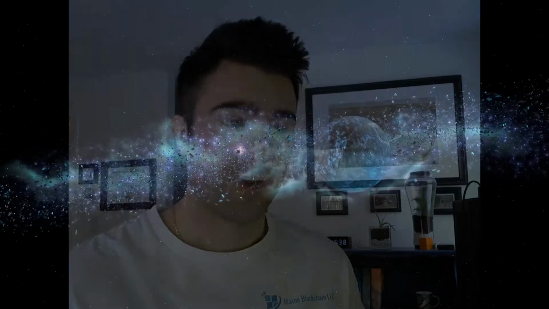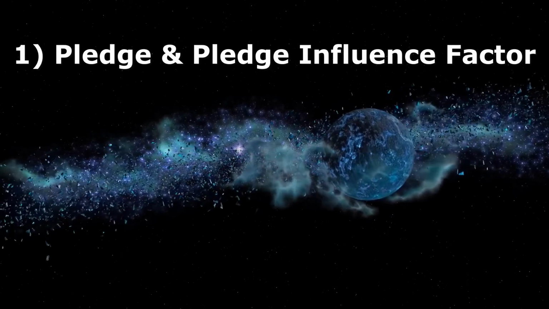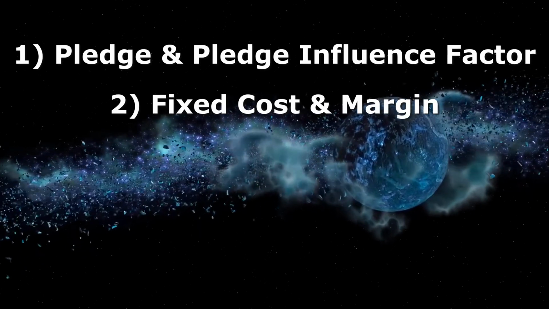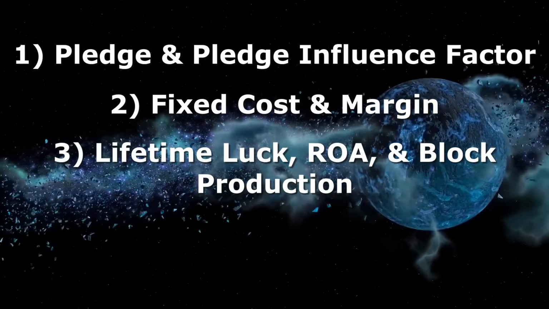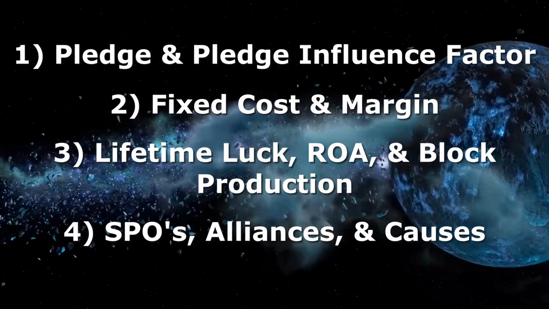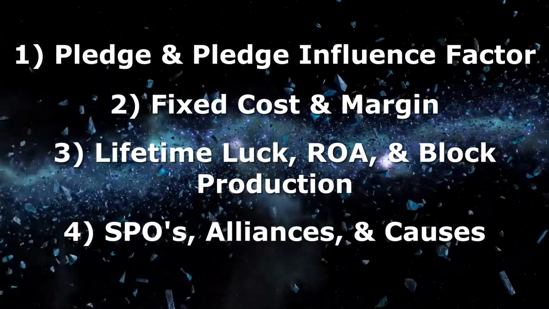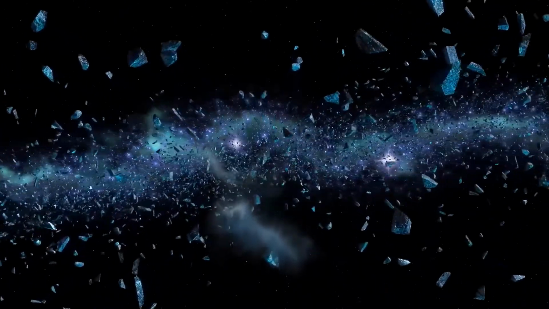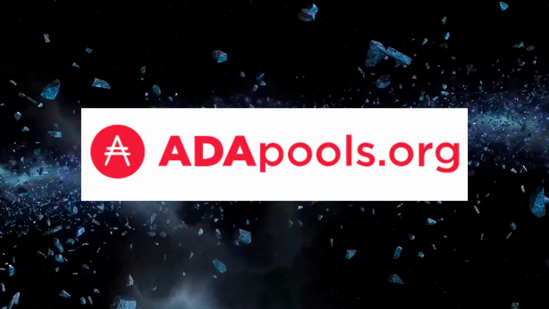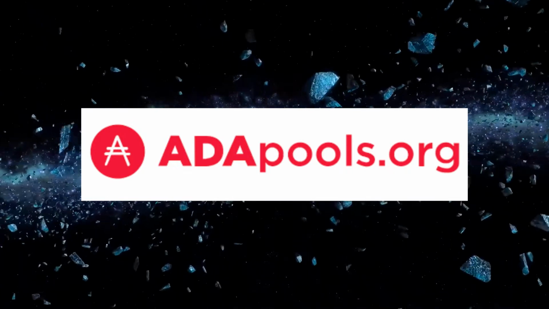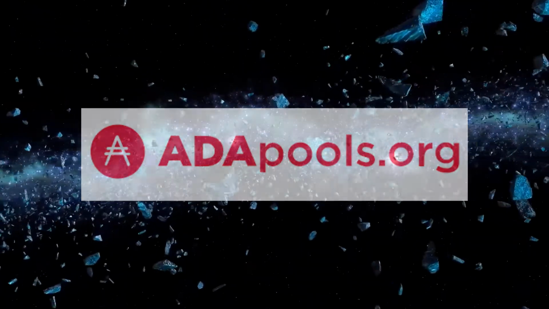Alright guys, so in this video we're going to talk about 4 key metrics that define a stake pool. Pledge and pledge influence factor, fixed cost and margin, lifetime luck, ROA, and block production, as well as SPOs, alliances, and causes. Now, there's many different online tools you can use to research various Cardano stake pools. For this video, we're going to be primarily using adapools.org. If you want to follow along, click the link in the description box below. So let's just jump right into it, guys.